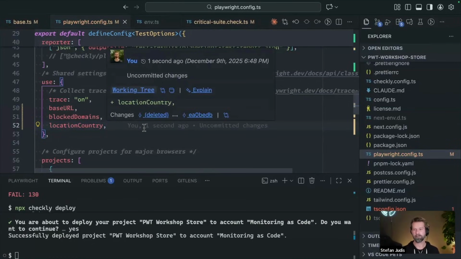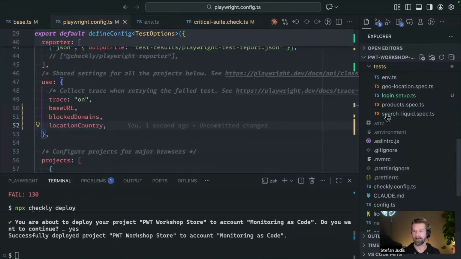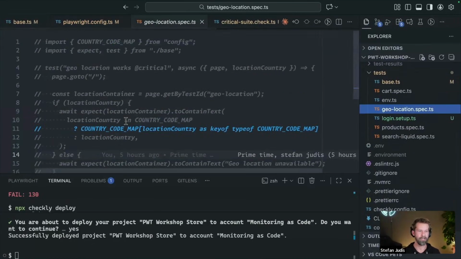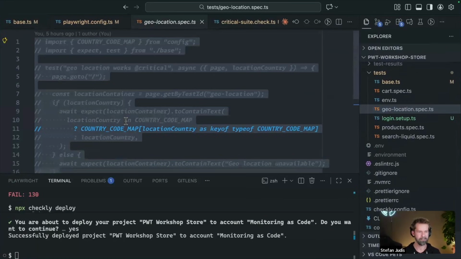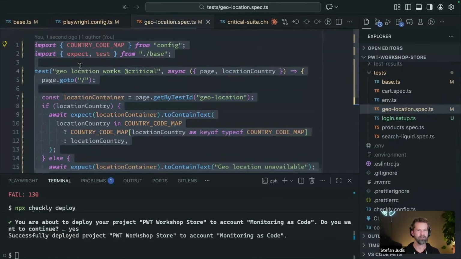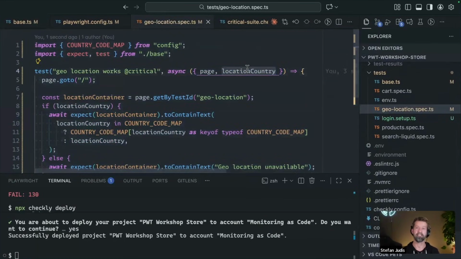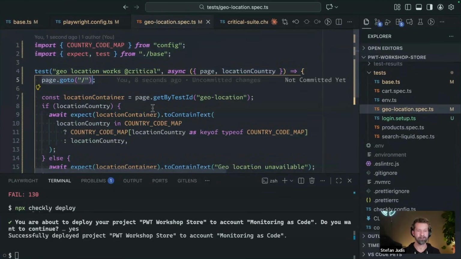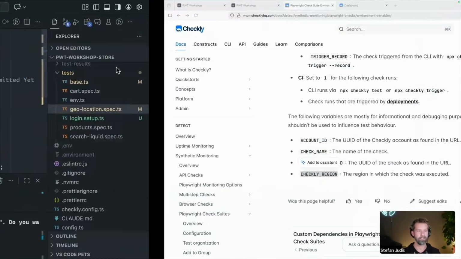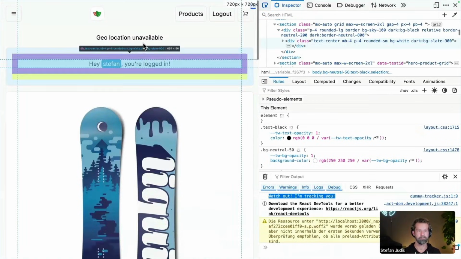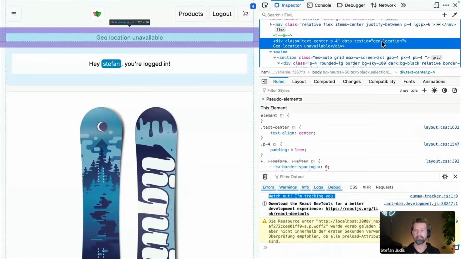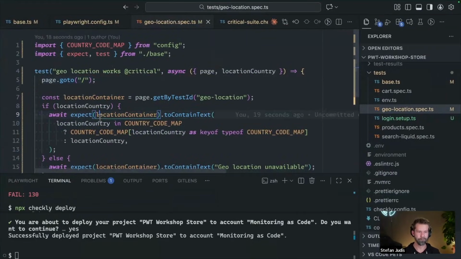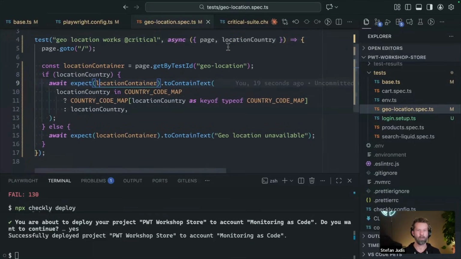And what we can now do is go into another test case that I have already sitting here. So it's geolocation. And that was quite a little bit to write. What we're doing here is pulling in the location country that is evaluated by the Playwright config, right? Then we navigate to root. We get the container, which we have here. This has a test ID called geolocation. And then we just check, hey, what is the location country?